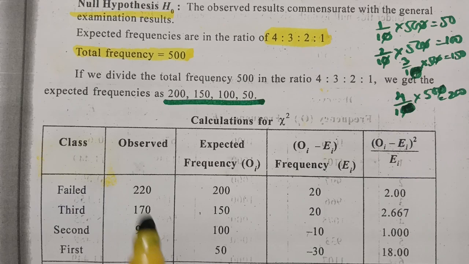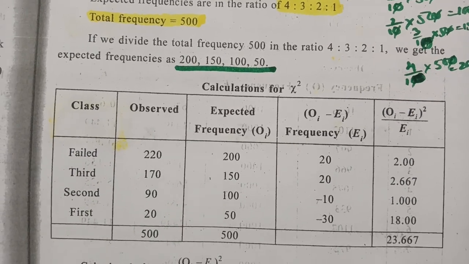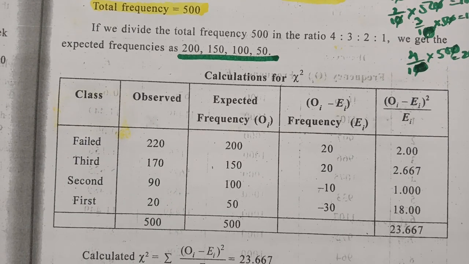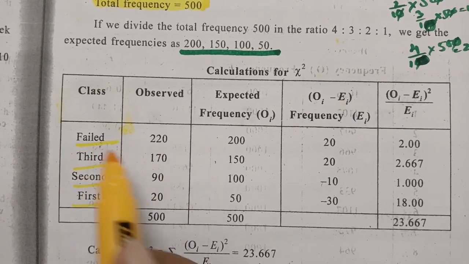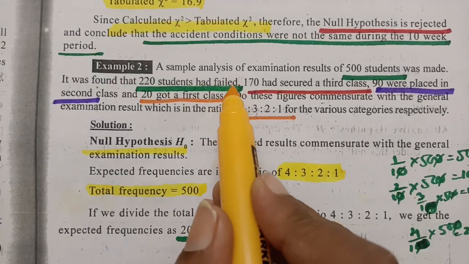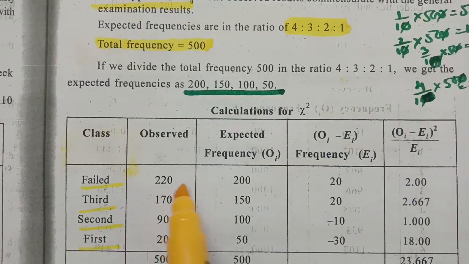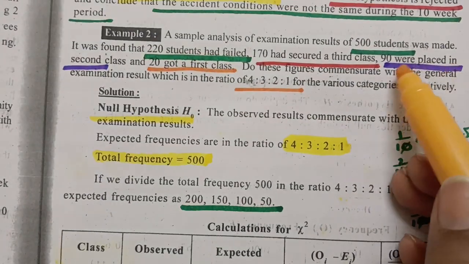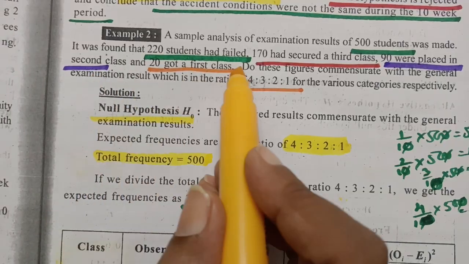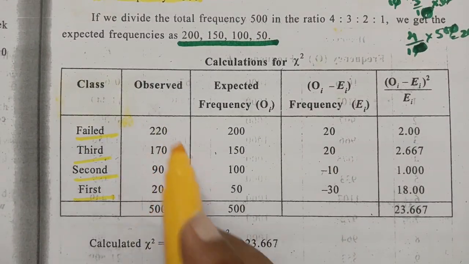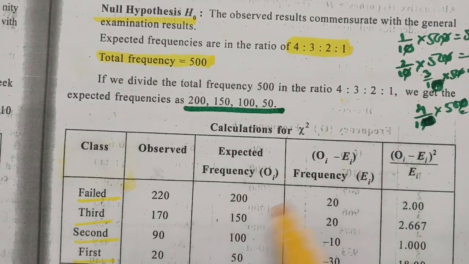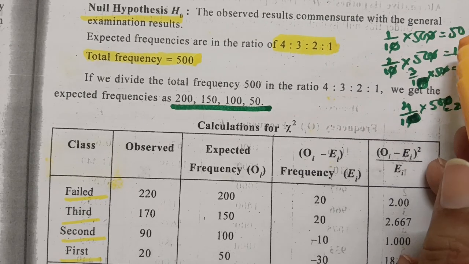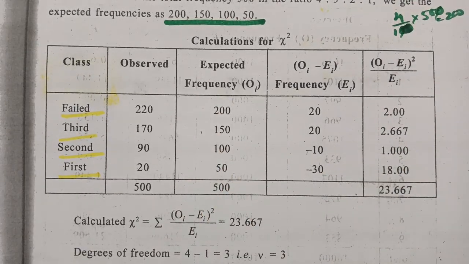So here we have the calculation for chi-square. The classes here are failed, third class, second class and first class. How many failed here? 220 failed, 170 got the third class, 90 got the second class and 20 got the first class. These are all the observed values, and the expected values here are 200, 150, 100 and 50. We have to post them in the third row.